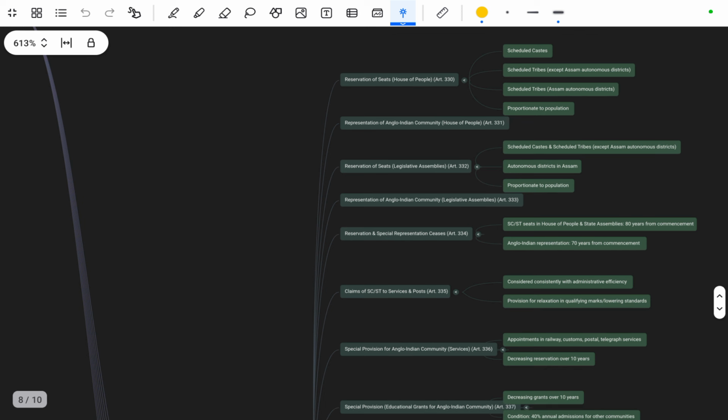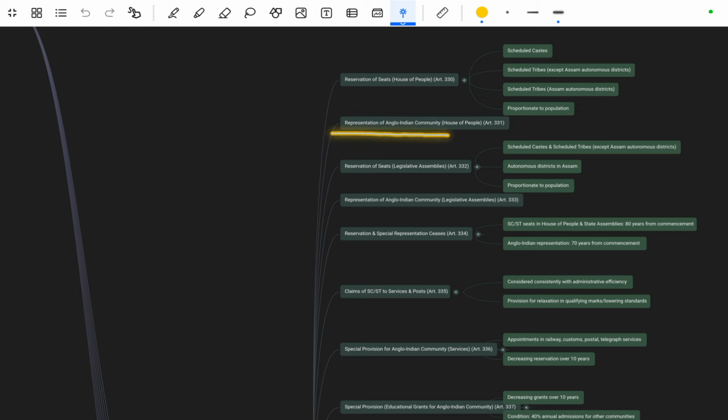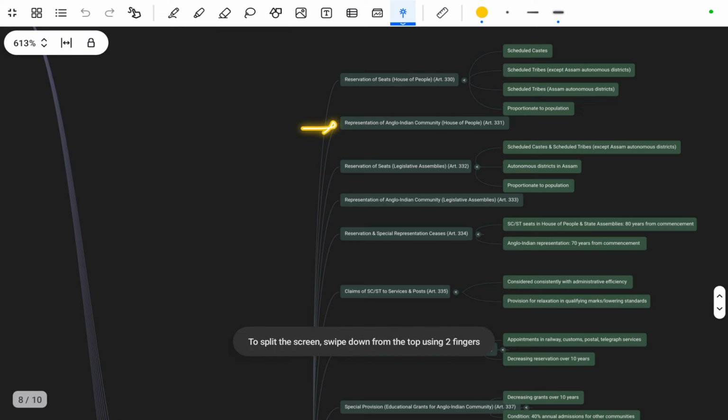Okay, next is Article 331, that mentions the representation of the Anglo-Indian community in the House of the People. Now it is repealed, I think it is repealed, there is no representation of Anglo-Indians. Yes, it is mentioned in Article 331.